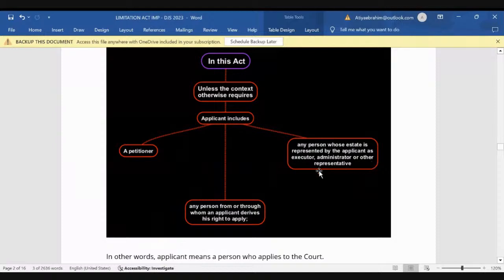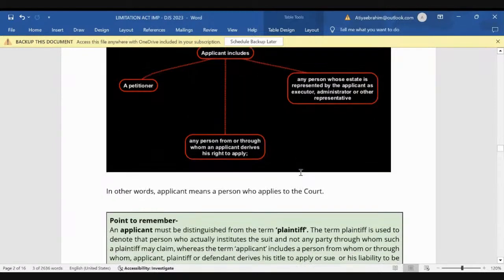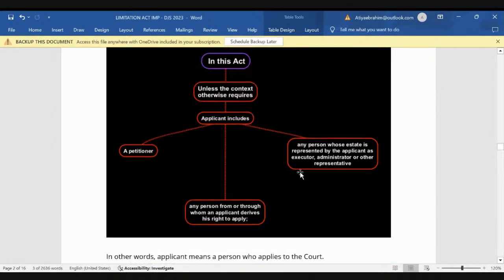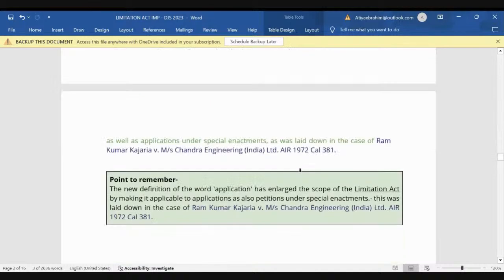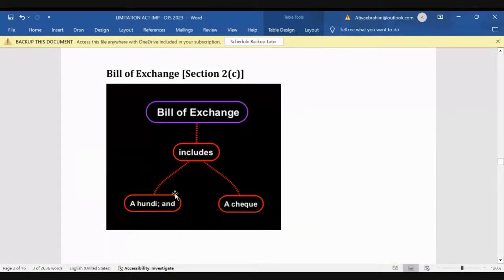Section 2 clause A. If you come to 2 clause B, it is defining application, which includes only a petition. What does application mean here? It includes a petition. What is in bill of exchange? Bill of exchange is my hundi and cheque.